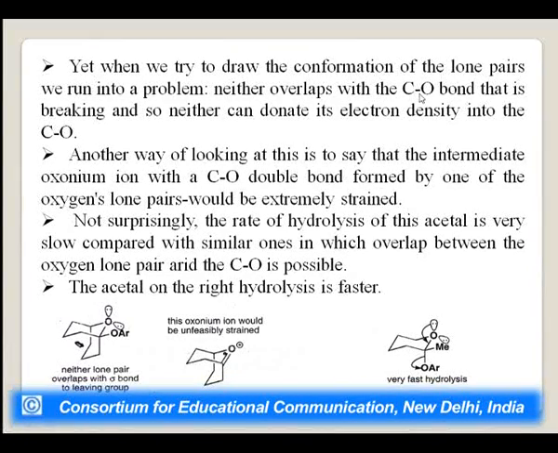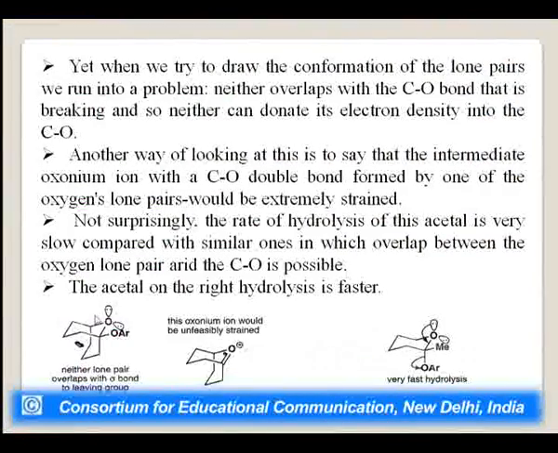Neither overlaps with the carbon-oxygen bond that is breaking, and so neither can donate its lone pair electron density into the carbon-oxygen bond. Another way of looking at this is to say that the intermediate oxonium ion with a carbon-oxygen double bond formed by one of the oxygen lone pairs would be extremely strained. You can see the structure of this.